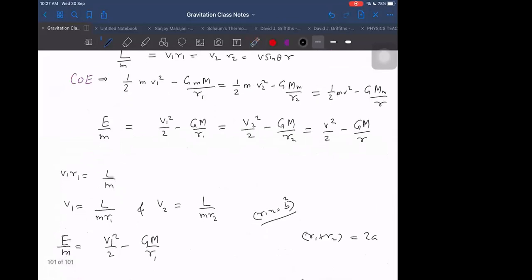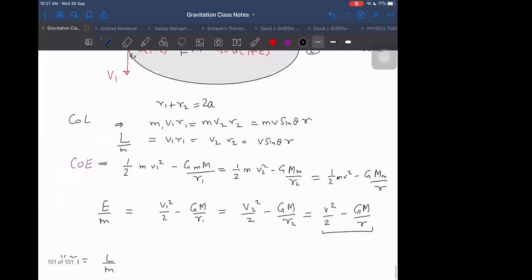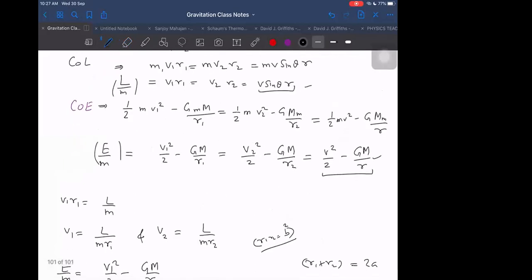What I used to do: this E by M is a constant only. It will not give us much trouble. It is just a constant, and I can in fact replace it here. There are two unknowns, V and R, and here also there are two unknowns, V and R. L is known to us and E is known to us. So there are two equations and two unknowns, so no need to worry about any other thing. I think I can get the answer from these only.